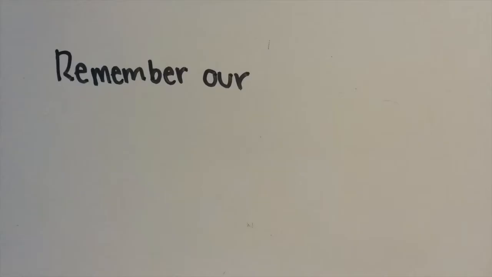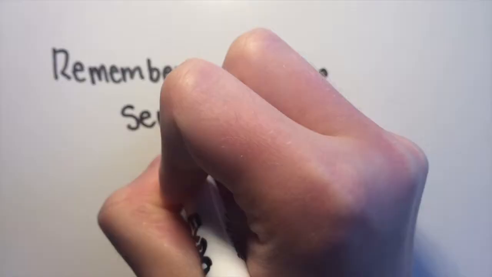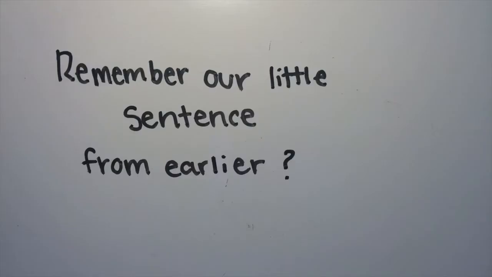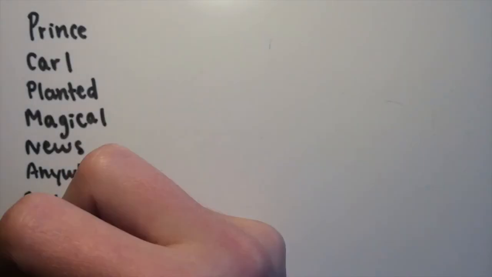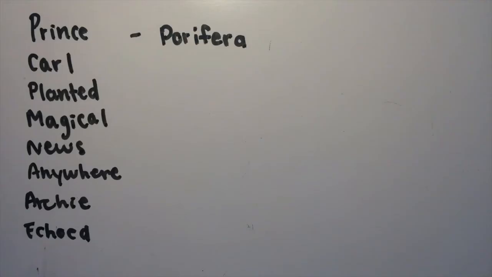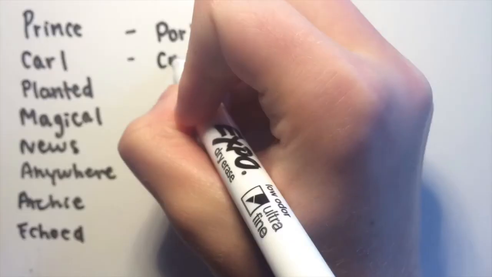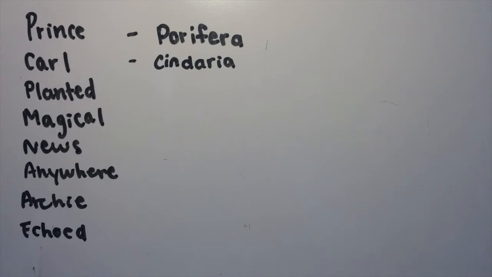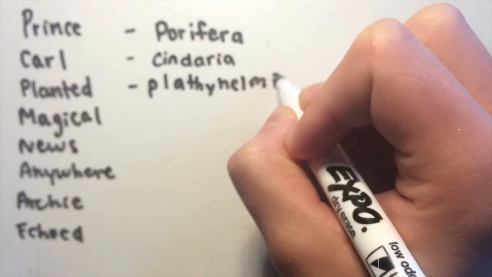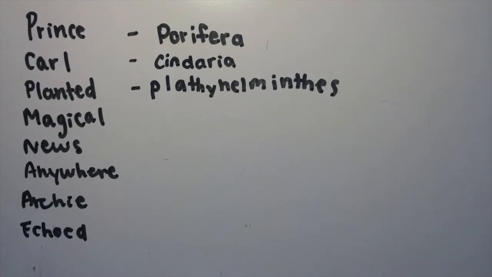Do any of you remember our little sentence that we talked about earlier? Prince Carl planted magical news anywhere Archie echoed. This can help us remember our phyla because each starting letter in the sentence lines up with one of the invertebrate phyla. Prince is for Porifera, Carl is for Cnidaria. Anyone remember what planted is for? Planted is for Platyhelminthes.